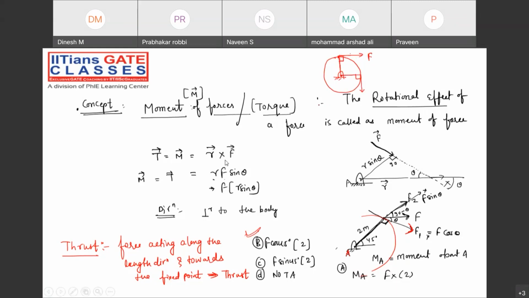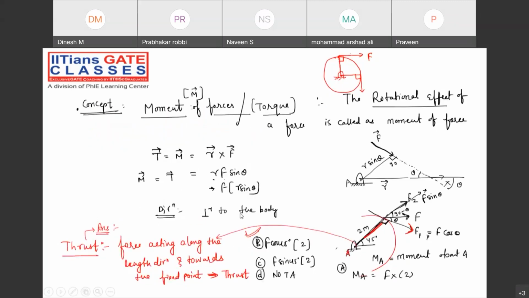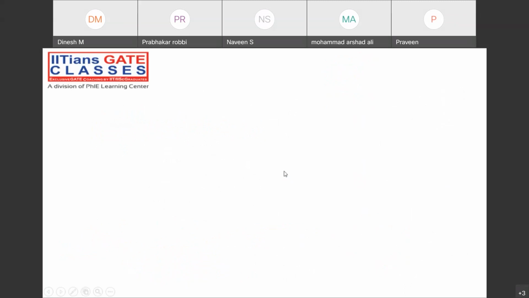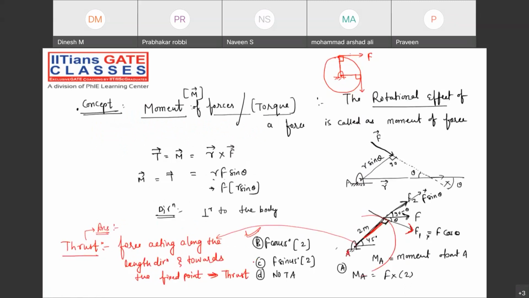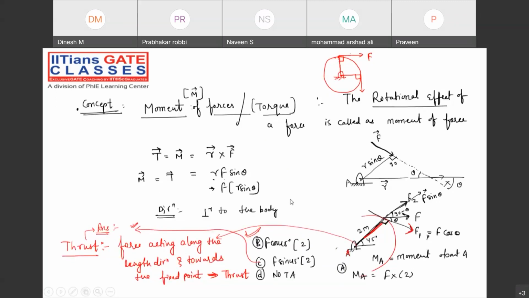But to have the thrust force, the force must be acting along the length direction, along this direction. So now if I ask you what is the thrust in the same object, in the same figure, what will be the answer? What will be the answer for thrust? C. Very good. Please note down. Very, very important.